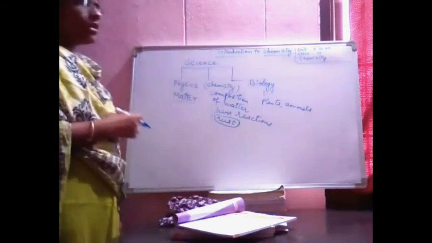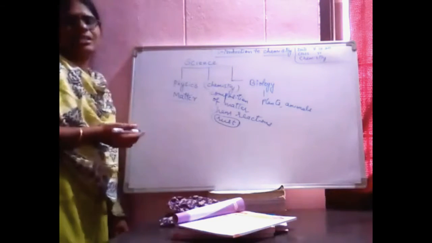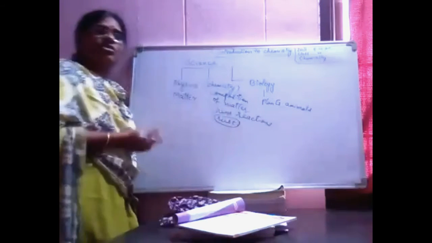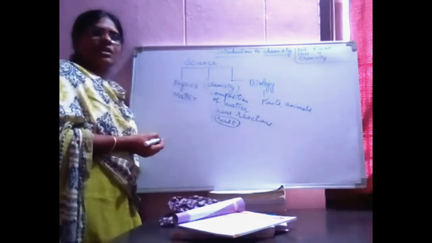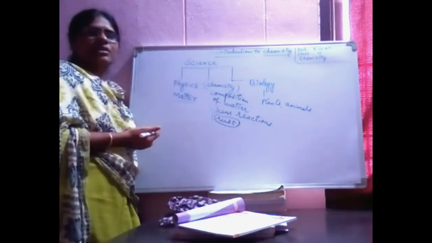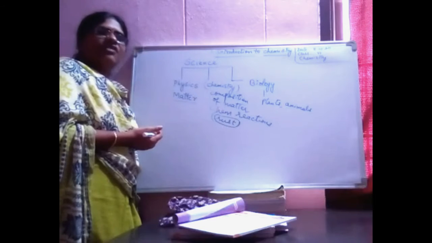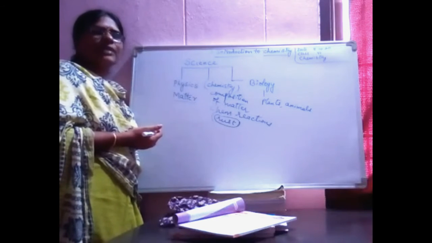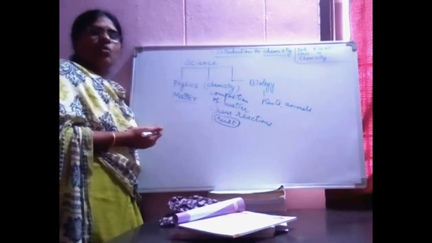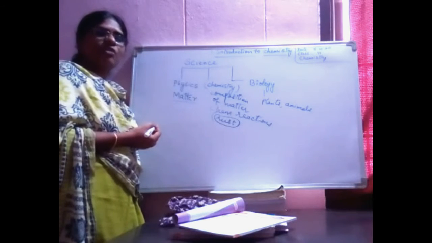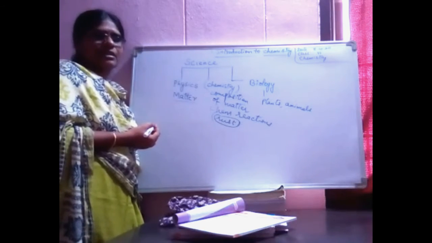Not only in our day-to-day life, in agriculture also you can see chemistry. How can we find chemistry in agriculture? The farmers, for growing the crops, in order to get good yield, what will they be doing? They will be using different types of fertilizers.